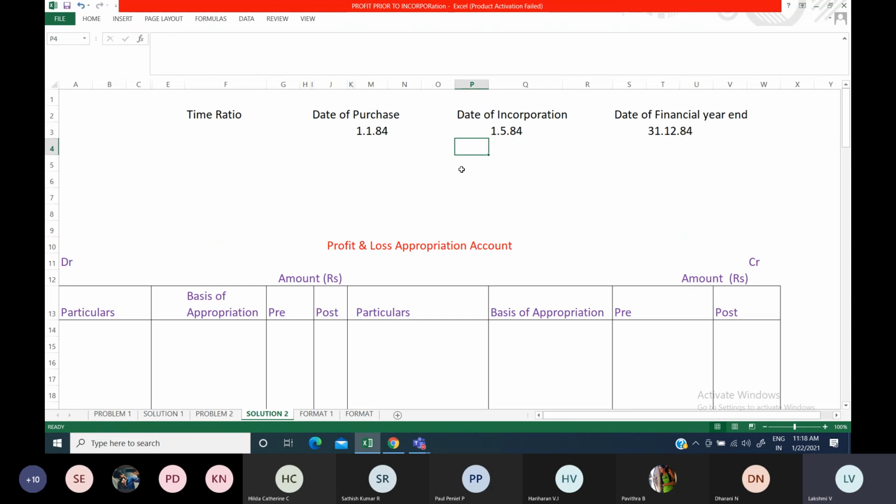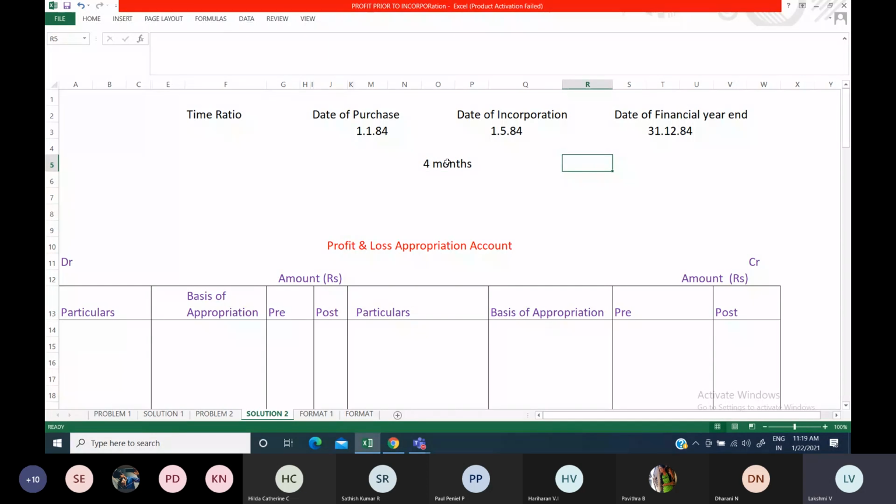If it is 30th May, then the month of May you have to consider. But here, on 1st May itself they got incorporated. So till 30th April only you have to take into account. So January, February, March, April. First month, second month, third month, fourth month. So 4 months you have to consider here.